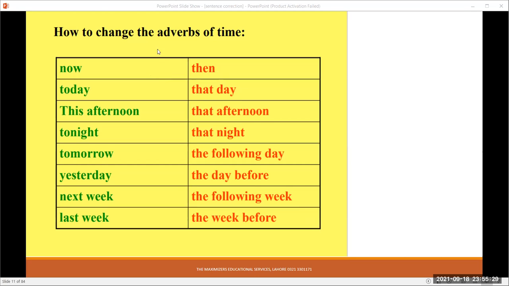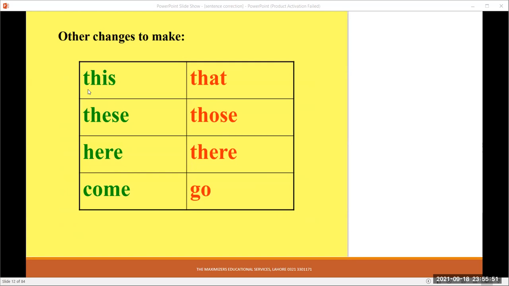Now, talking about changing of adverbs. Adverbs of time: now will change to then, today into that day, this afternoon into that afternoon, tonight into that night, tomorrow will change to the following day, yesterday will change to the day before, next week will change to the following week, and last week will change into the week before. This will change into that, these will change into those, here will change into there, come will change into go.